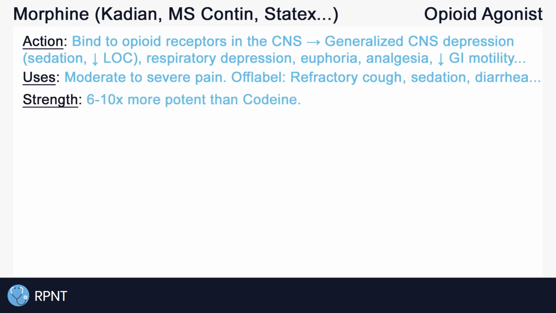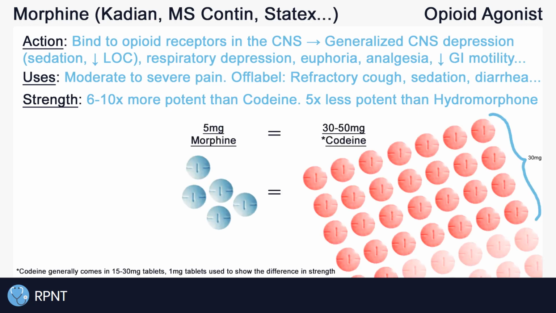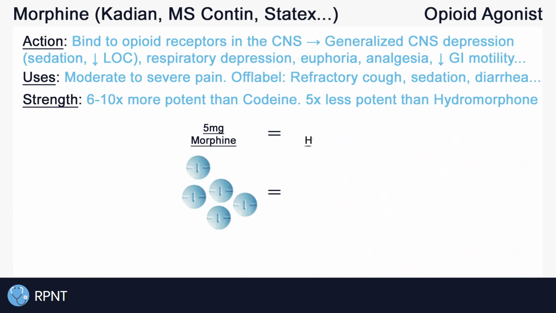Morphine is between 6 to 10 times stronger than codeine, depending on different conversion charts, and about 5 times weaker than hydromorphone. So keep that in mind, especially when switching from one drug to another. For example, 5 milligrams of morphine would be approximately 30 to 50 milligrams of codeine, or approximately just 1 milligram of hydromorphone.